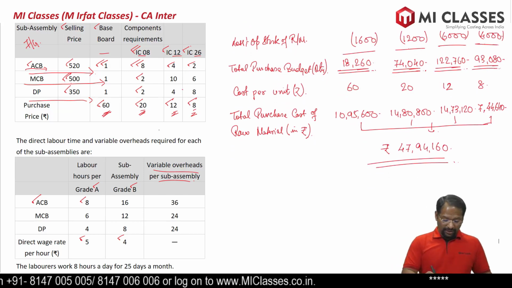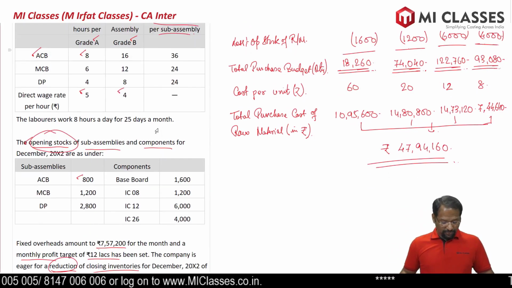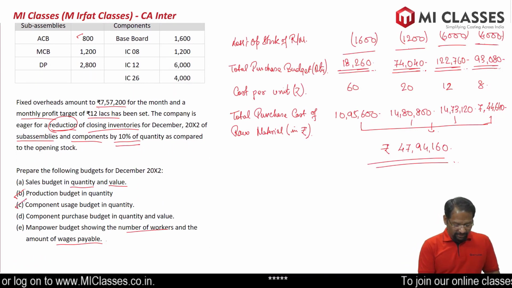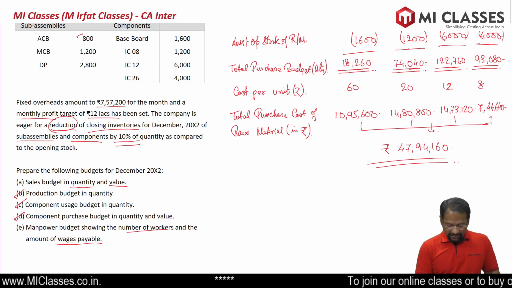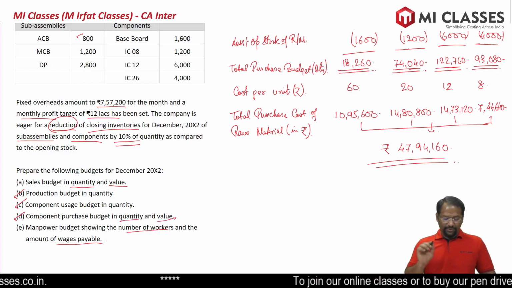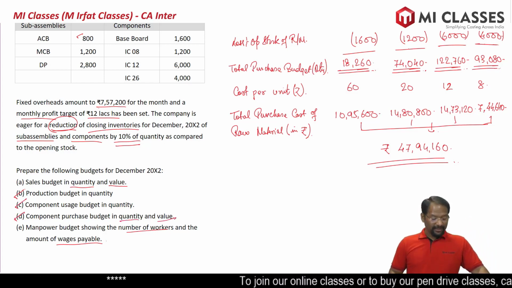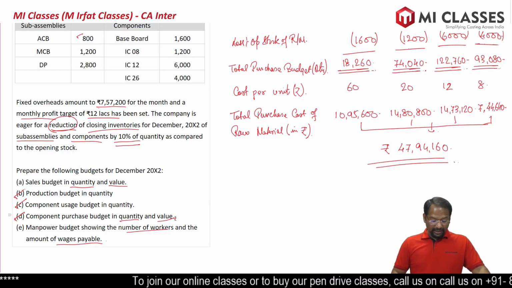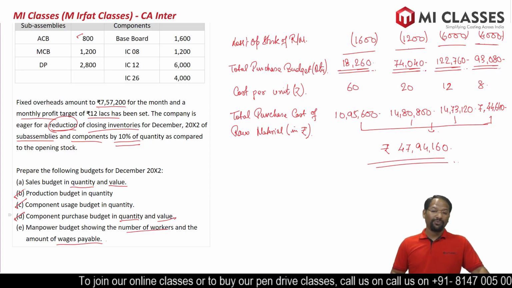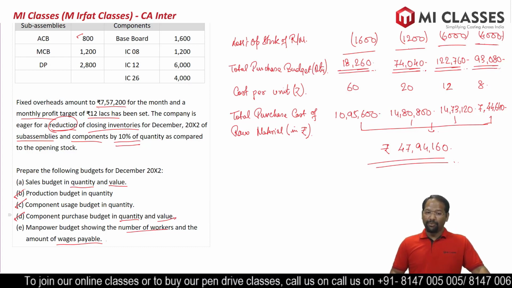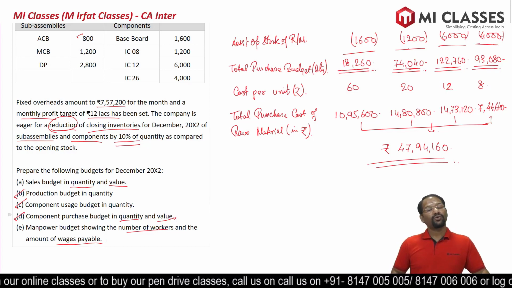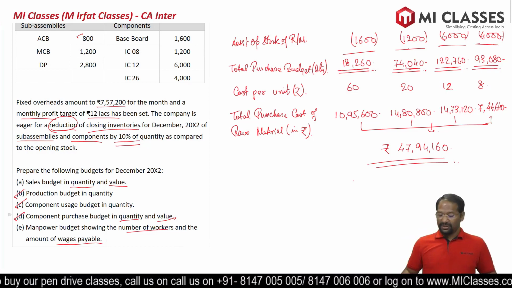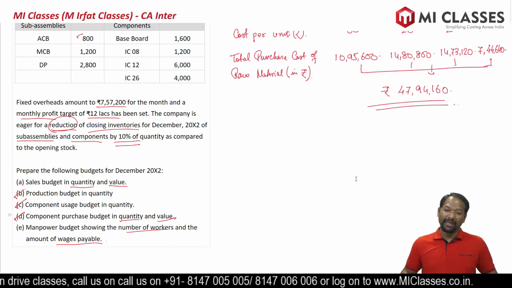So let's go to our question again and check out what is the next calculation. Component usage budget, consumption budget we have done. Component purchase budget in quantity and in value we have already done. The next part of the question says compute manpower budget showing number of workers and amount of wages payable. Very important, because most questions do not have this manpower calculation. This is one such question where we are required to calculate manpower.